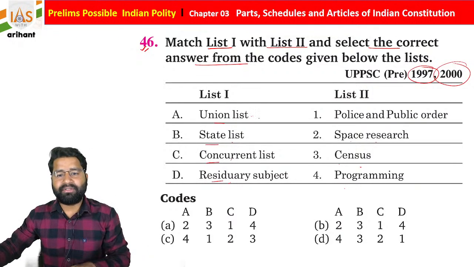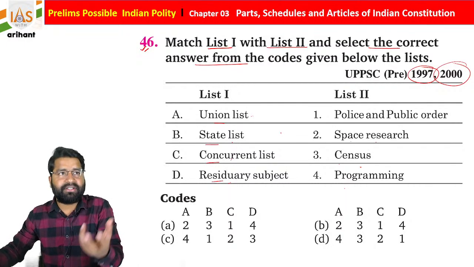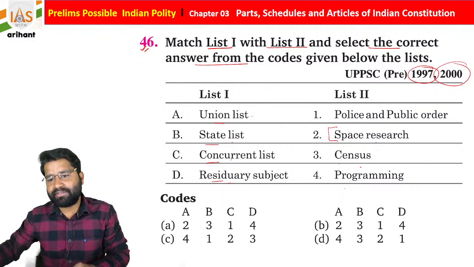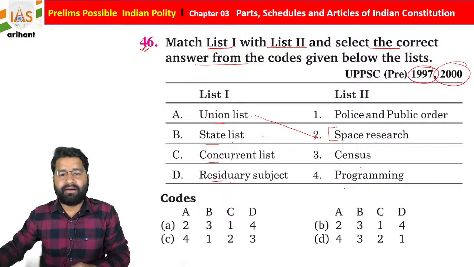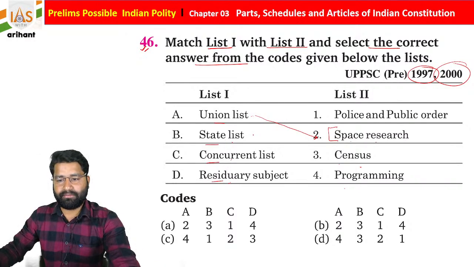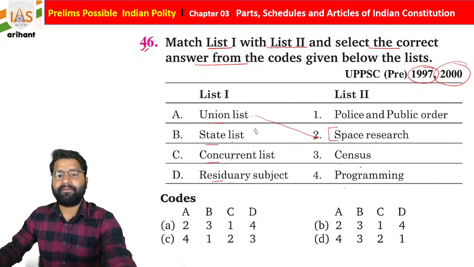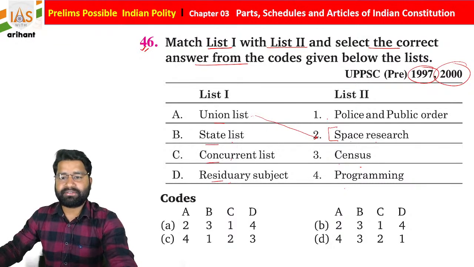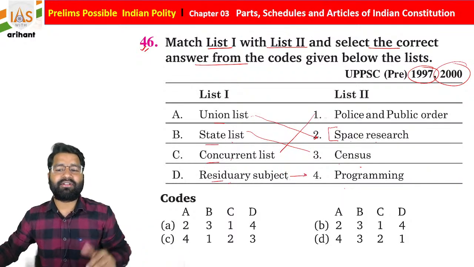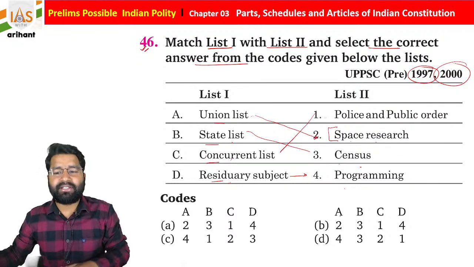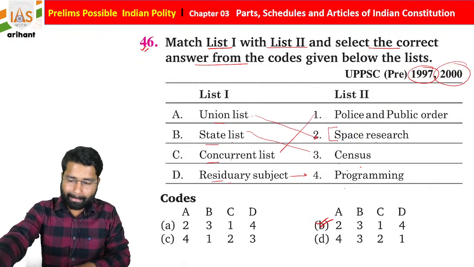Okay, if we talk about the union list, it is connected with the national interest. So space research is part of the national interest. If we move further, students, what you find is that police and public order is part of the concurrent list. State list, basically census and other provisions are also there. Residuary power, programming like things are not included there. So if you go very precisely, then option B is going to be correct for the same.